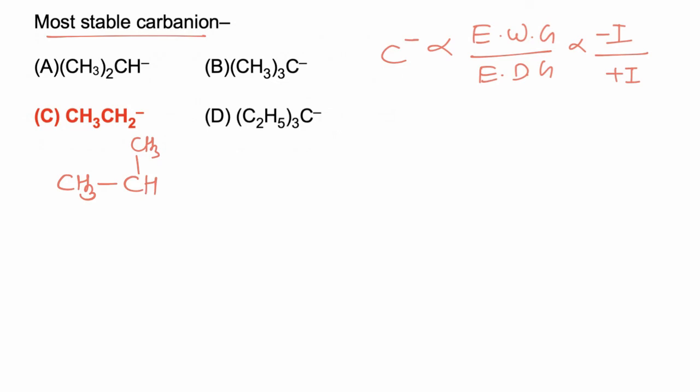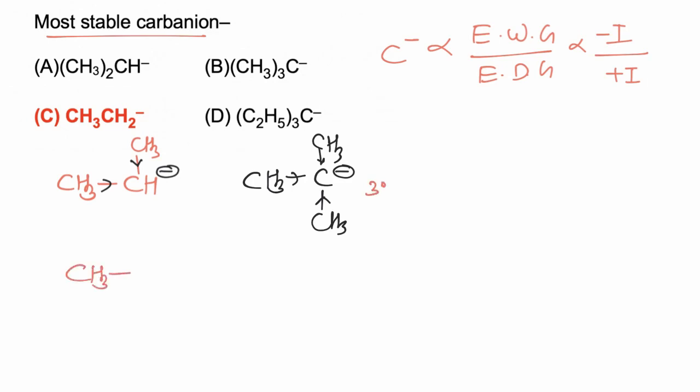Now this is destabilized by plus I effect of 2 groups. In the second option, tertiary butyl carbanion, a 3 degree carbanion is present. Now this carbanion is destabilized by plus I effect of 3 groups. In option C, the carbanion is 1 degree. In option D, it is also a tertiary carbanion but having more plus I effect, because plus I effect of